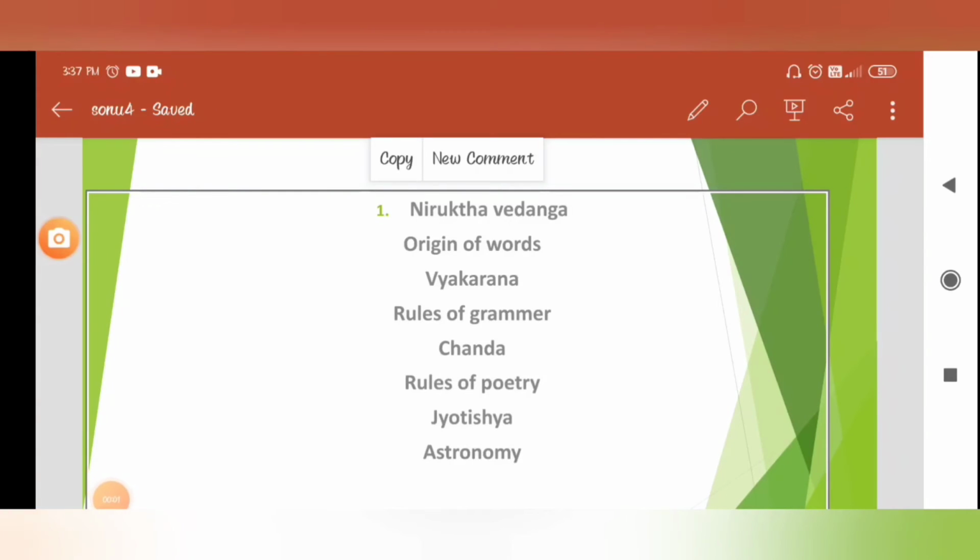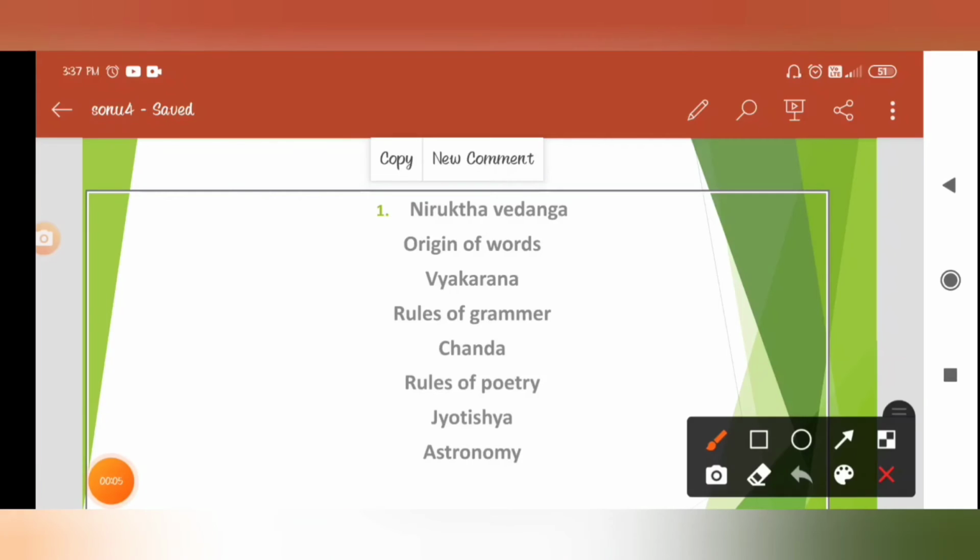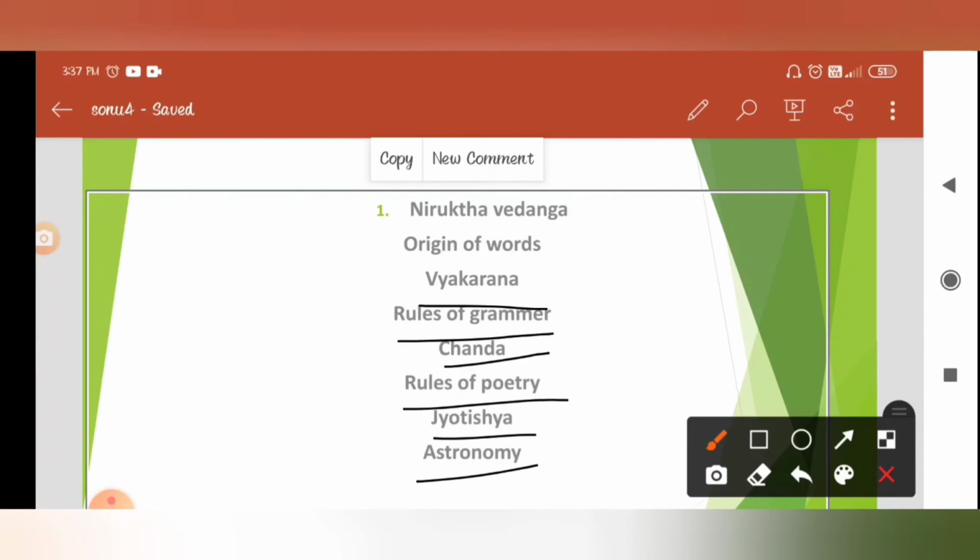Nirukta Vedanga is all about the origin of words. Next is Vyakarana. Vyakarana is all about rules of grammar. Next is Chanda. Chanda is all about rules of poetry, and Jyotisha is all about astronomy.